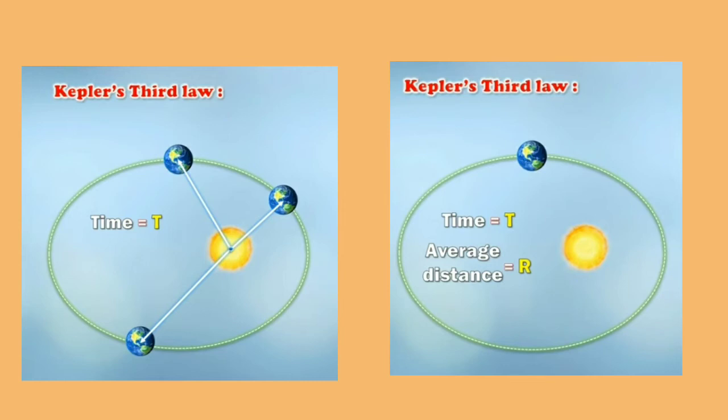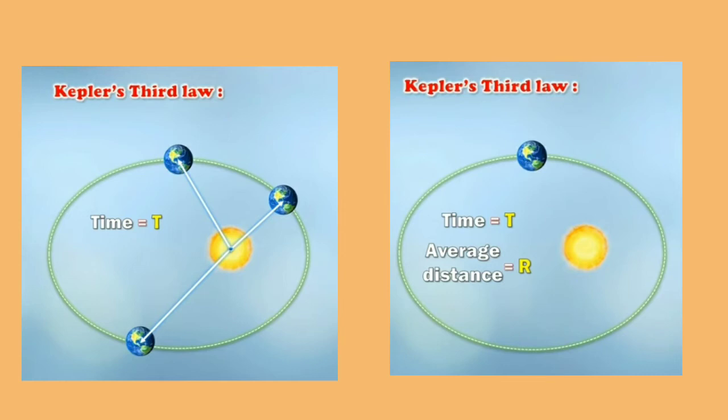You can see the picture on your mobile screen. When Earth is revolving around the sun in its orbit, the time taken will be different, right? In the first picture, when it is closer to the sun, it will take less time.